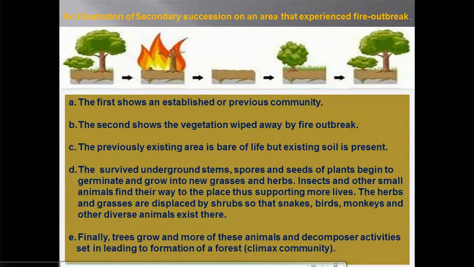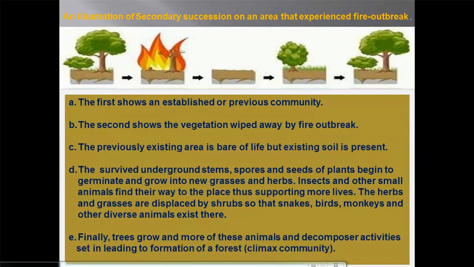Okay, but existing soil is still present. Remember I told you that fire cannot burn off soil, so soil still remains there. Then D, some underground stems will remain inside the soil, some seeds can still survive, some spores and so on of previous plants. And so they begin to germinate and grow into new grasses and herbs. So insects and other small animals will now find their way to such a place, thus supporting more lives. Over time, the herbs and grasses are displaced by more complex ones such as shrubs, so that snakes, birds, monkeys, and other diverse animals can then exist there.